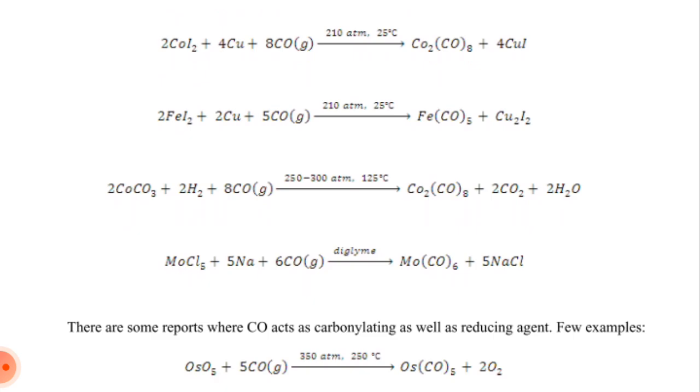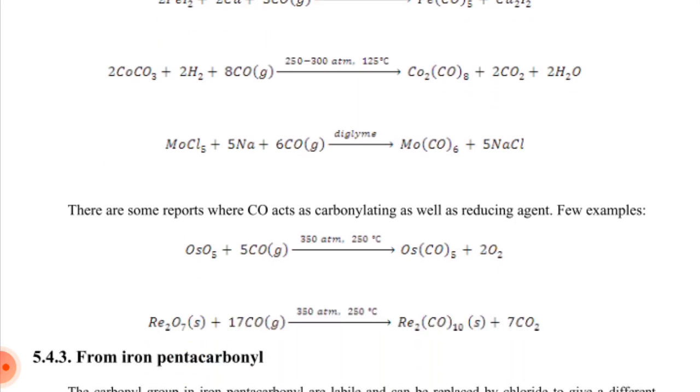We get Fe(CO)5, pentacarbonyl iron, and dicopper diiodide. Then 2 moles of cobalt carbonate react with 2 moles of hydrogen and 8 moles of carbon monoxide at 250 to 300 atmosphere and 125 degrees Celsius, giving dicobalt octacarbonyl, 2 moles of carbon dioxide and 2 moles of H2O.